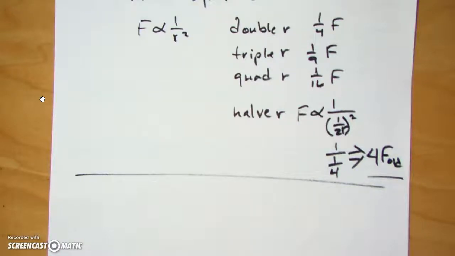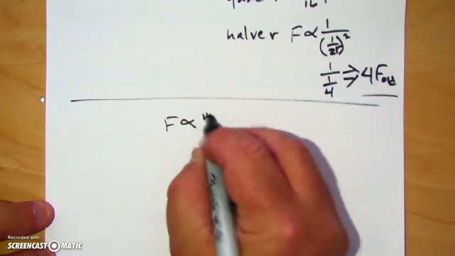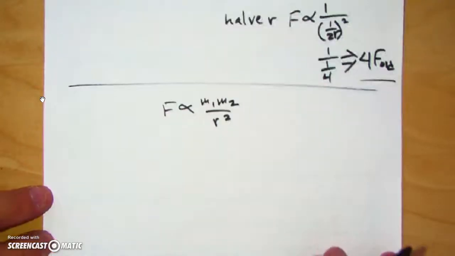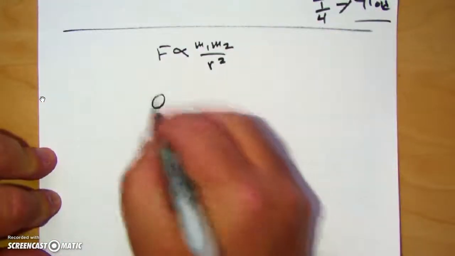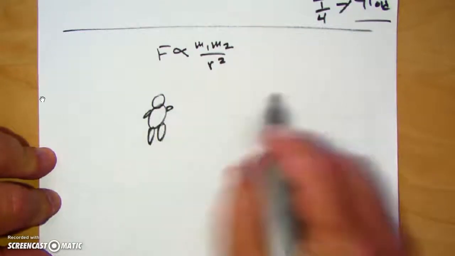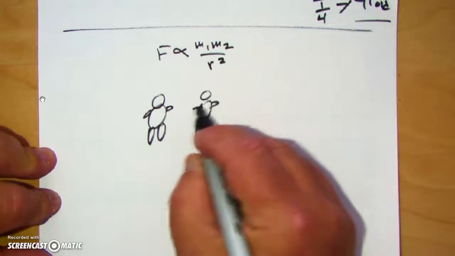Take a look at an interesting thing out of that. We know that force is proportional to m1 m2 over r squared. So let's take 2 people that really don't like each other, and let's bring them together. And we're going to make them hug.